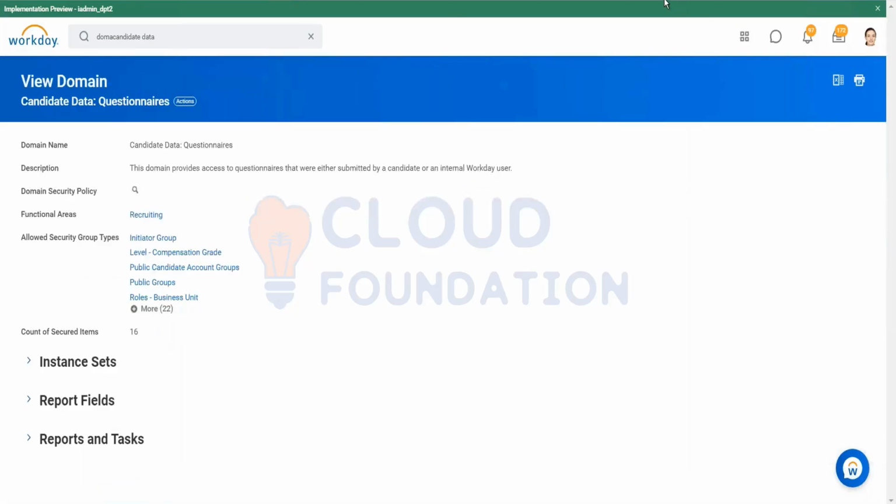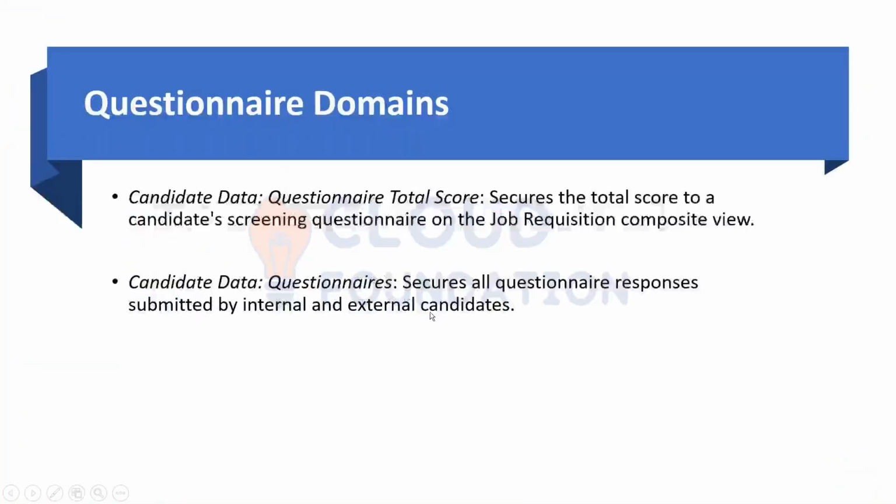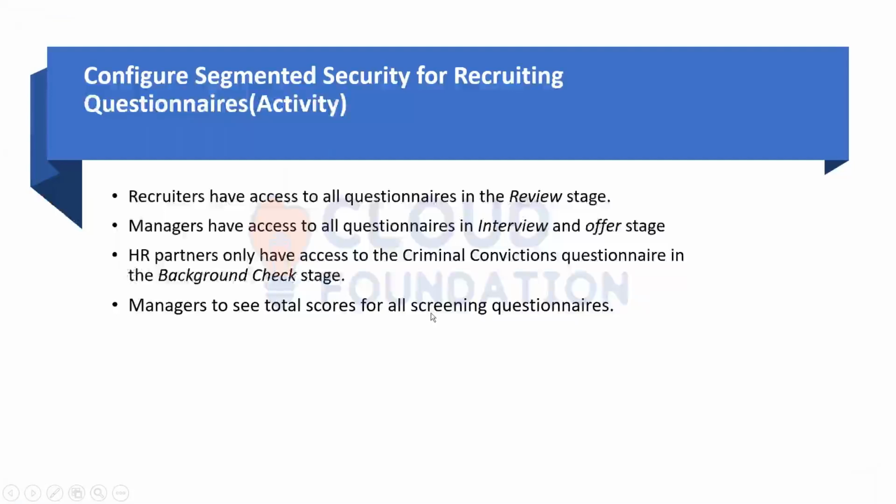And then there was one more task. After that, we'll do the activate pending security. Why not modify, Shilpa? I did not get that. Okay, because this domain gives the questionnaire access to the response of the candidate. There's no action upon us, so no need to do any such thing.